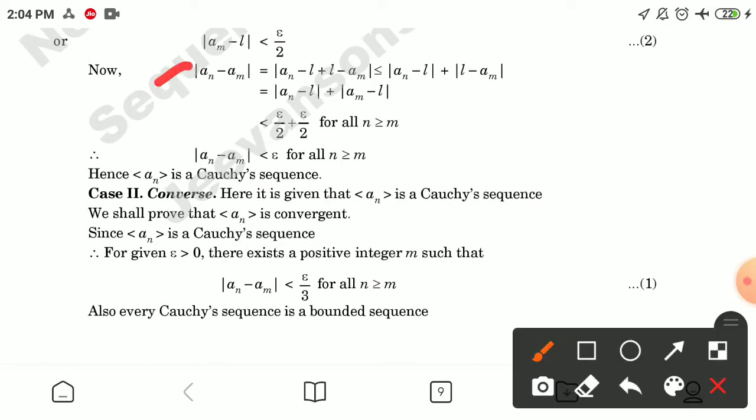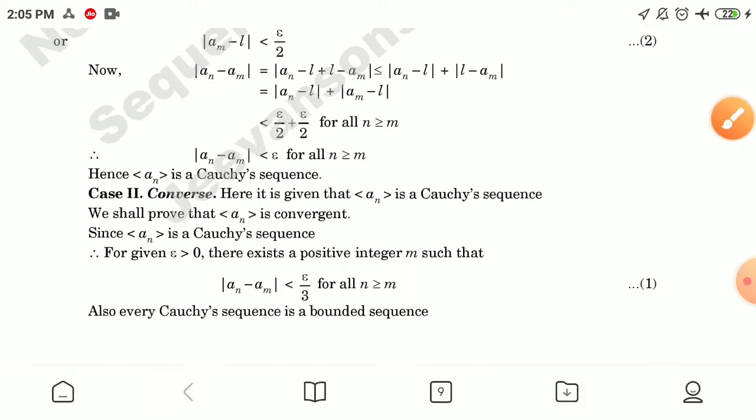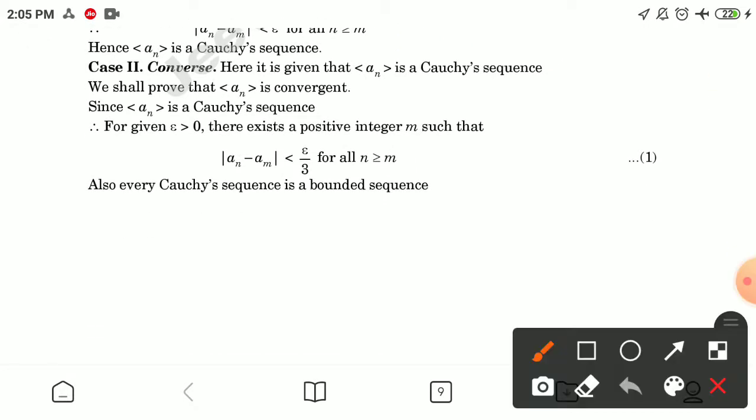Now consider |a_n minus a_m|, which is less than or equal to |a_n minus L| plus |L minus a_m|, and using 1 and 2 above, this becomes less than epsilon. So |a_n minus a_m| is less than epsilon for all n greater than or equal to m. Hence a_n is a Cauchy sequence. Now the converse part. Here it is given that a_n is a Cauchy sequence. We shall prove that a_n is convergent.